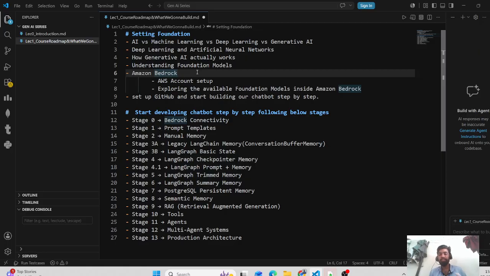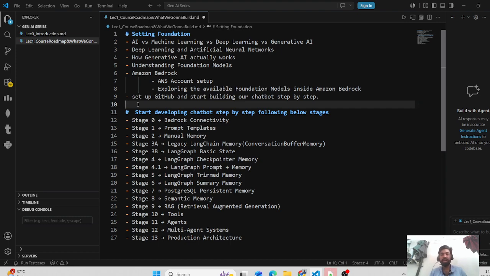We will decide what model we want to use, checking the prices, according to what we want to do, what our objective is, and our use case. And we'll be setting up GitHub because we want each of us to track what we are learning, which can later be showcased, and also used for revision.